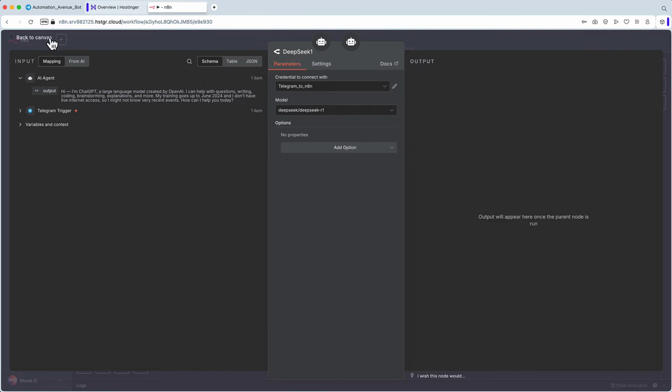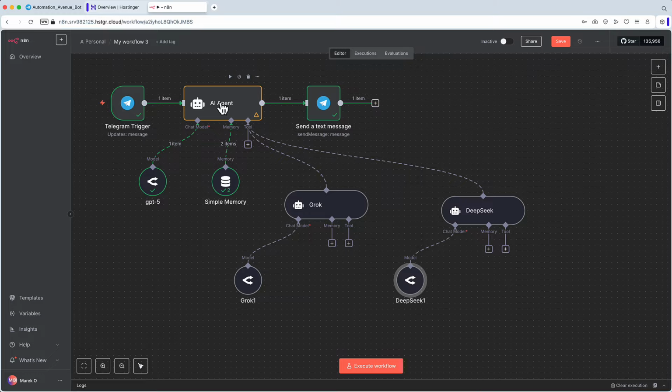That's cool. But how does our main AI agent know when to use them? When to use Grok or when to use DeepSeek? Well, it doesn't, in fact. We have to give it instruction when to use this model, when to use that model, or maybe when to use just the default one and not refer to any other tools, because they are tools, yes? We can do that by double-clicking on our main AI agent, and we just change the prompt.